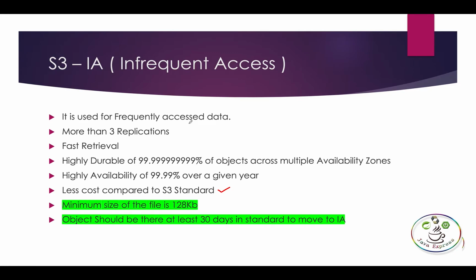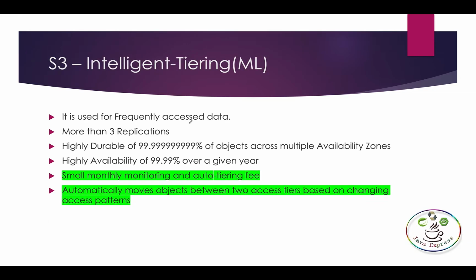This is Infrequent Access. Next we have Intelligent-Tiering. Okay, Intelligent-Tiering basically uses machine learning. Initially you upload a file to S3 Standard. After 30 days, this storage class will activate machine learning on your file. Based on the usage, it will move the file to whichever storage class is better. Depending on the price, it will calculate and give the best one, so the cost will be reduced.